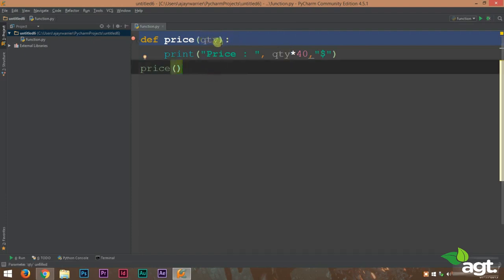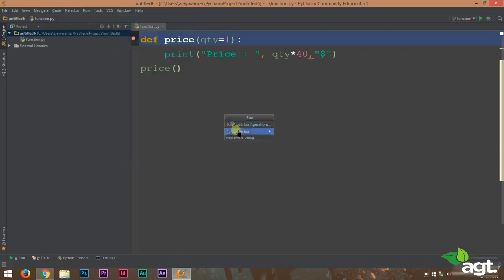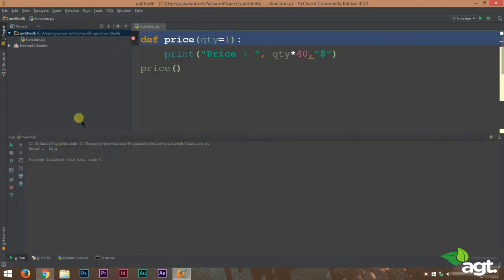It is very simple. I will show you how. Here is our function definition and we have provided that qty will be the variable that we are going to use inside the function. To give it a default value, all you have to do is inside this bracket write qty equal to 1. In this case it's 1 because 1 will be our default value. Now let's run this. You can see that it works and we get an output, price is equal to $40. So even if the user forgets to enter the quantity, he will still be able to move forward.